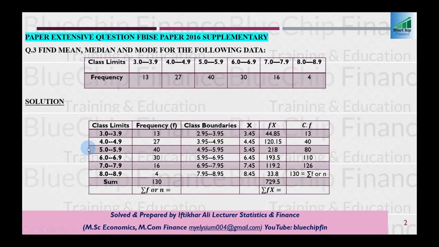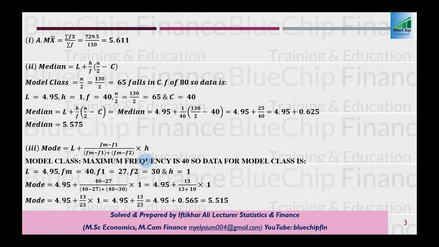So here your Fm is 40, F1 is 27, F2 is 30, and L is 4.95, and H is the height of the class, that is equal to 1, because the gap of X values or difference of X values is 1. So after putting the data into this formula and doing the calculation, you will find that your mode will be equal to 5.515.